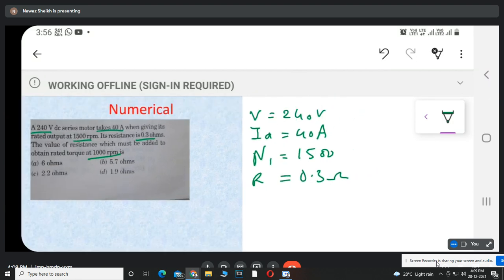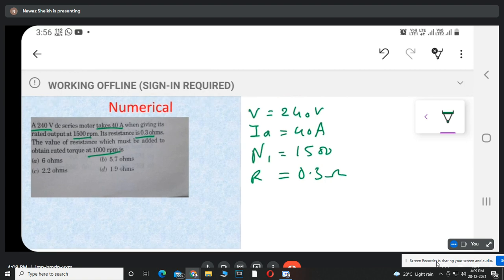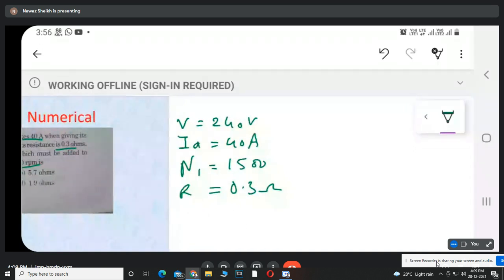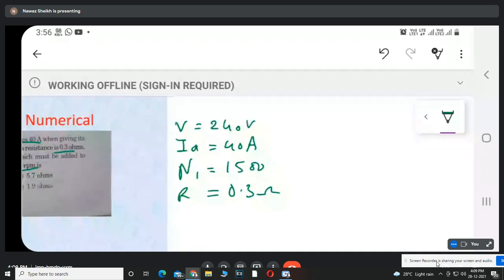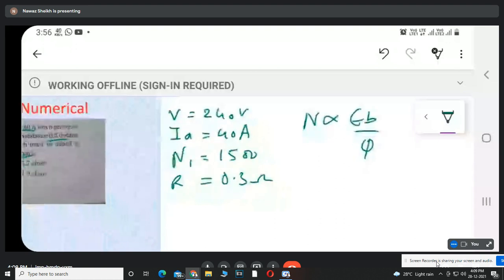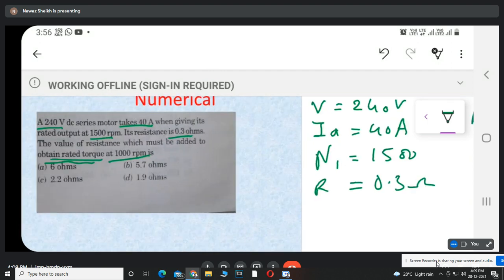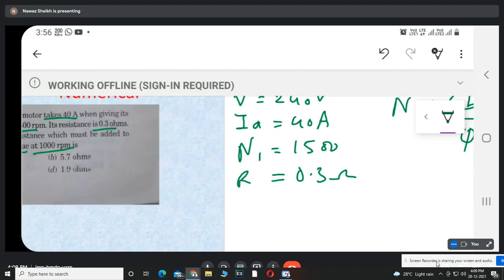So from this data, देखो हमारे पास रिलेशन क्या है? N is directly proportional to EB upon phi. एक ये रिलेशन है, ठीक है. Since the torque remains constant, इसमें बोला क्या? Torque should remain constant. Torque constant है, it means करंट की वैल्यू कांस्टेंट है. तो जो करंट यहाँ पे दिया हुआ है 40 ampere, this will remain constant in both cases.